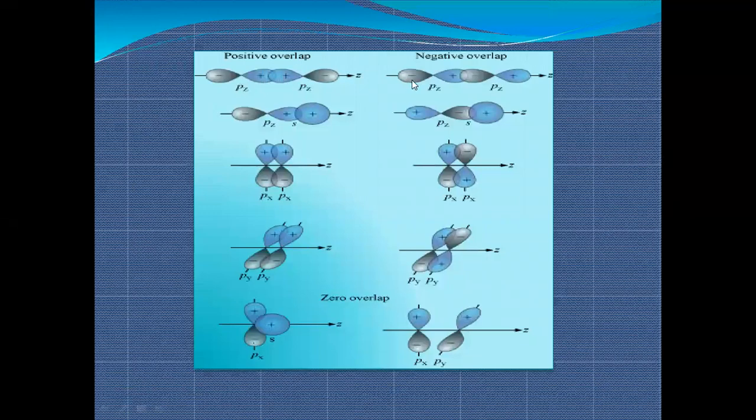This is the diagram where head-to-head overlapping is there. When your atomic orbitals overlap end to end, end to end means one end overlaps with another end, or you can say one head overlaps with another head, then sigma bond forms. All right.